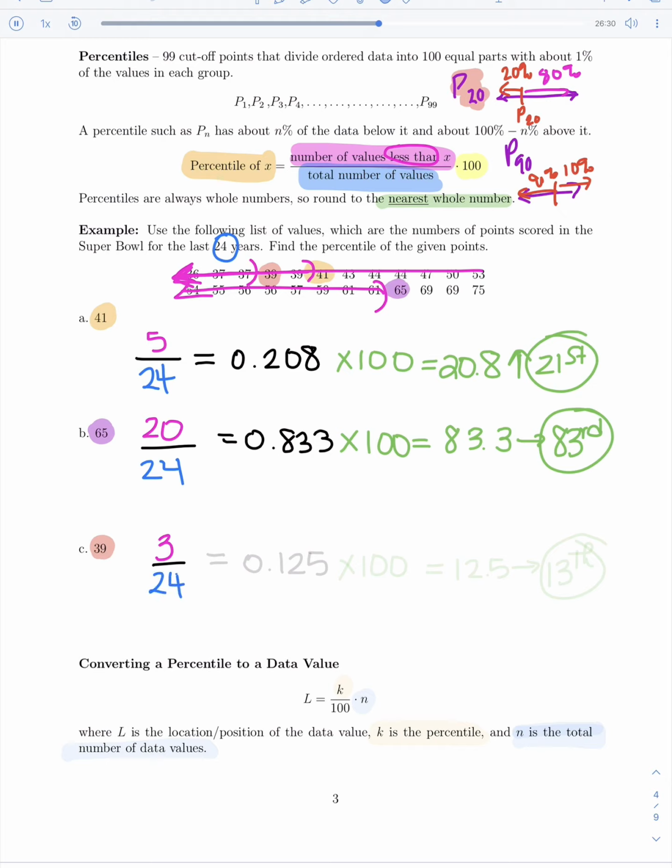So we want to look at what is 3 divided by 24, which is 0.125. Now let's turn that into a percentage by moving the decimal place 2 places to the right or multiplying by 100, which will give us 12.5%. Again, we have to round that to the nearest whole number. The nearest whole number to 12.5 is actually, we round up to the 13th percentile.